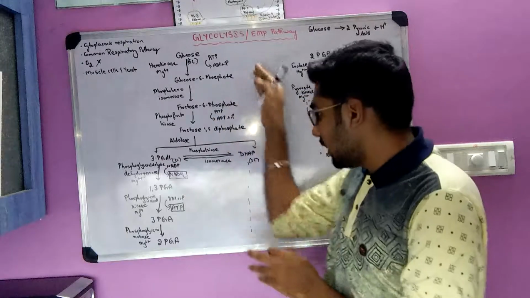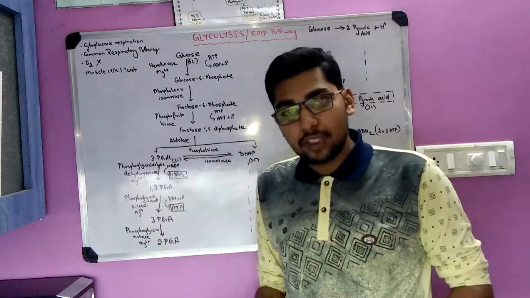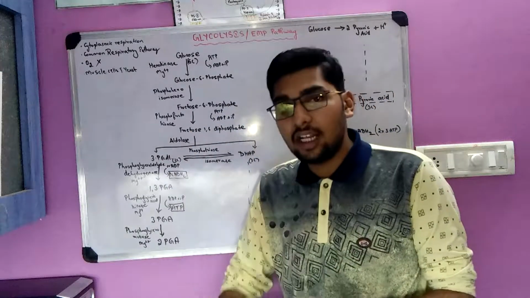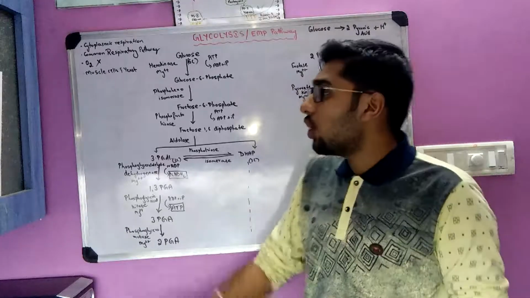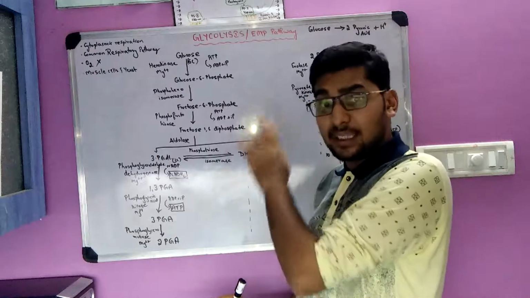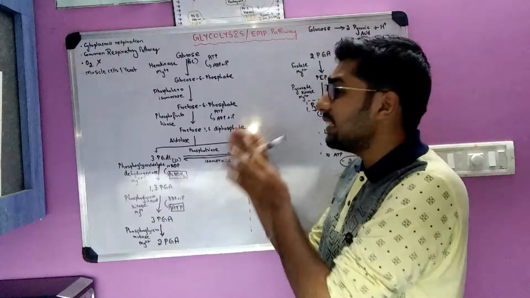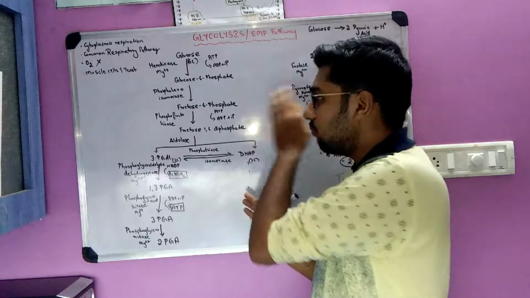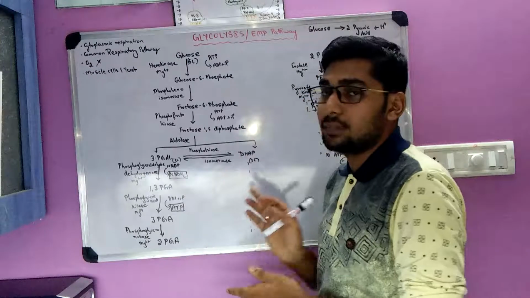It is common because this step holds good for all types of respiration: aerobic respiration, anaerobic respiration, and fermentation. For all respiration, this is the common pathway. And it is independent of oxygen. Oxygen is not required for this pathway.